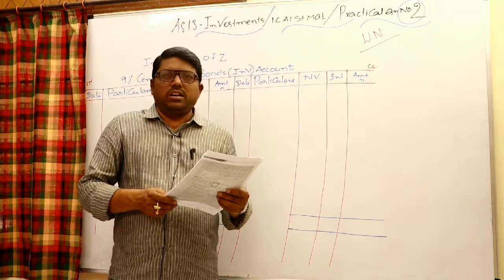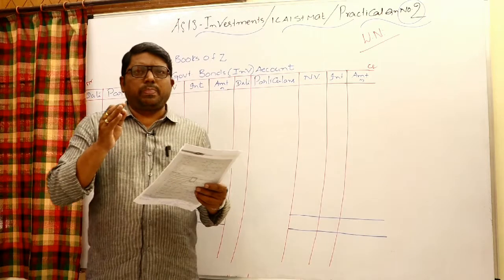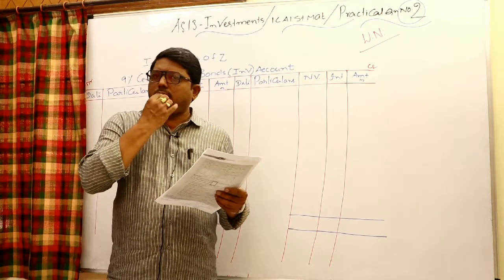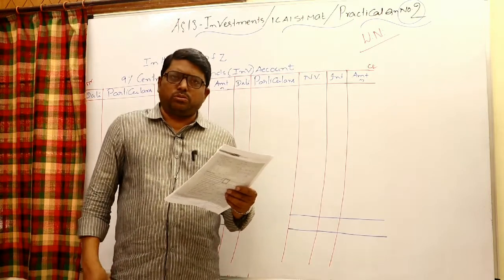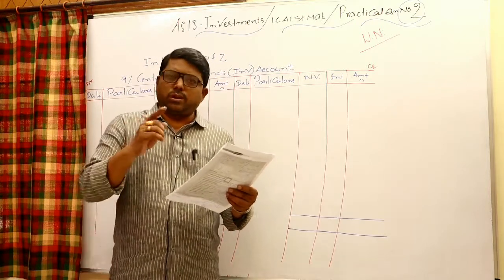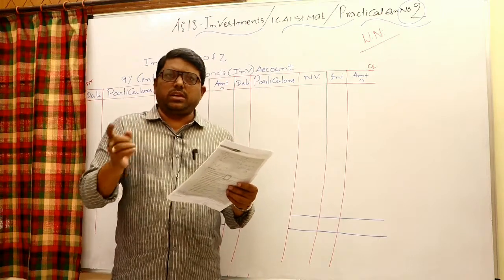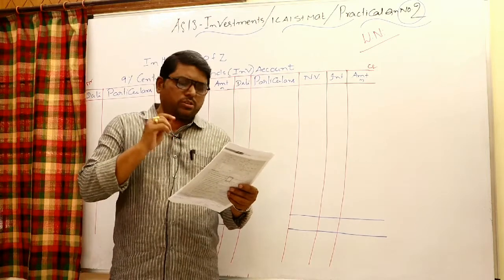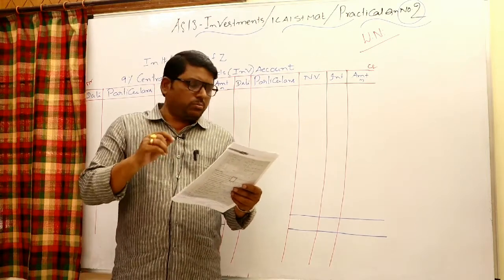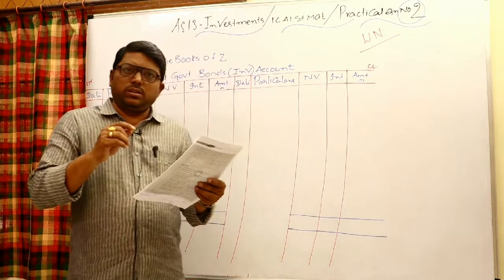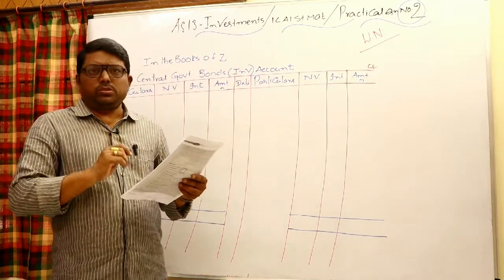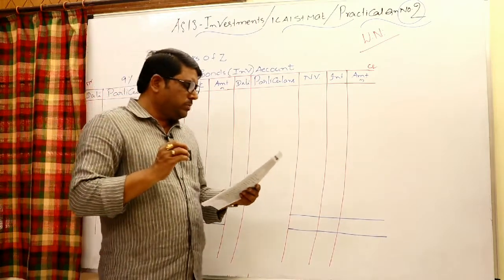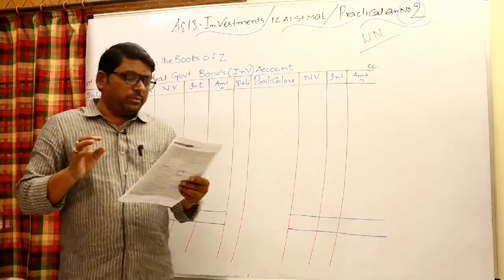Particularly while calculating profit or loss, usually we have to work out the average cost of investment sold and compare the sale proceeds with it. The difference is the profit or loss. But here it is mentioned that you are following the first in first out method. Based on the first in first out method, you need to work out profit or loss. In the second problem, and of course the third problem also, it is first in first out, not based on average cost. Let us work that out.